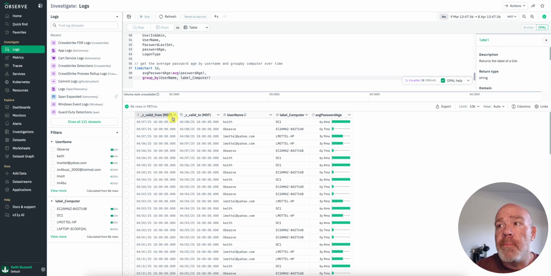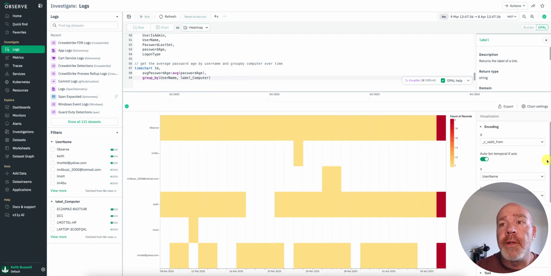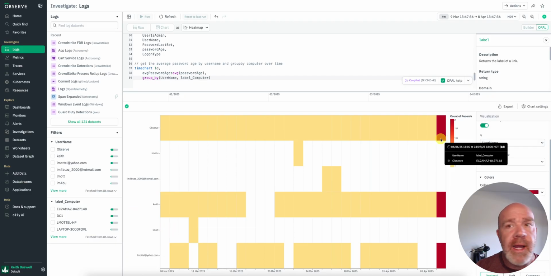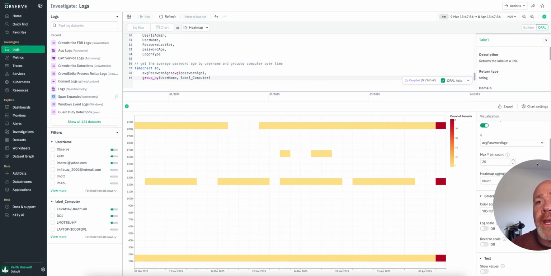What I think might be useful on this one is something like a heat map. I just think that might look cool. So basically the X is the valid from, the Y is the computer name. So something like that could be pretty interesting. But what I'm thinking is something more along the lines of the Y being the average password age.